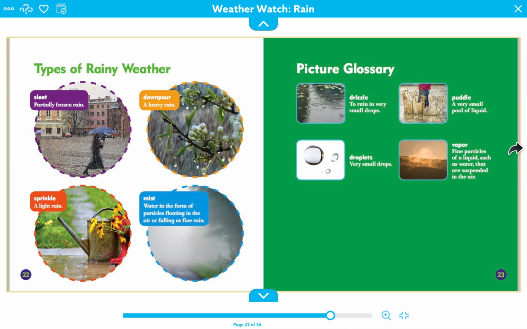Types of rainy weather: sleet, partially frozen rain; downpour, a heavy rain; mist, water in the form of particles floating in the air or falling as fine rain; and sprinkle, a light rain.